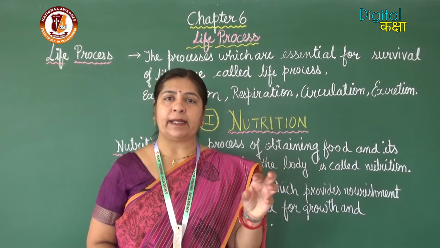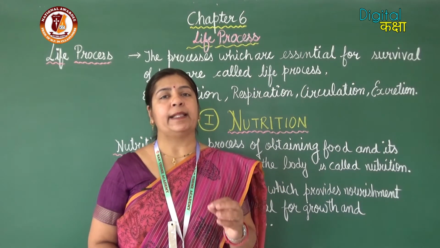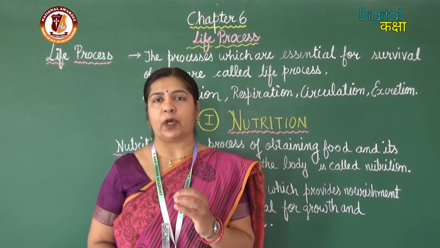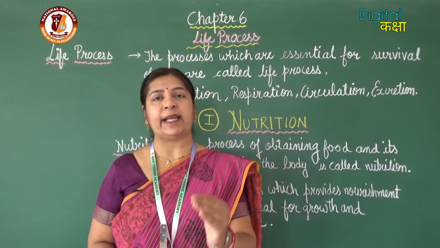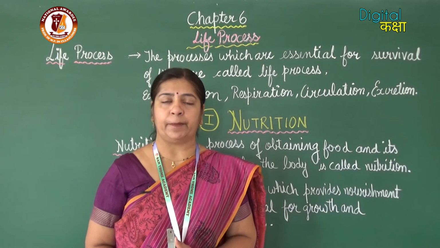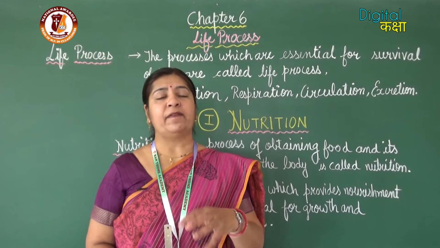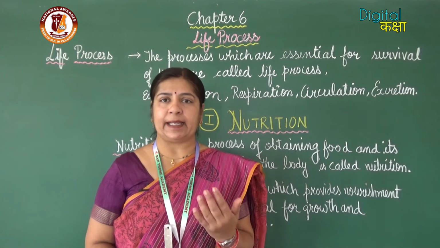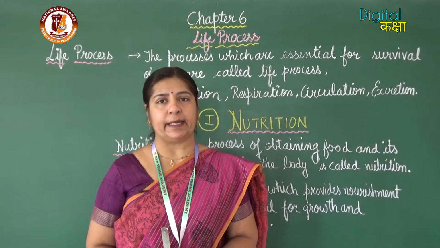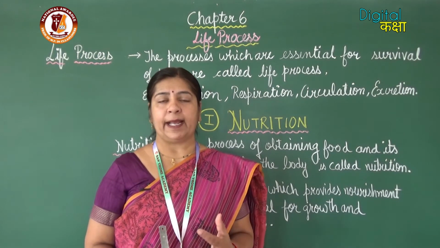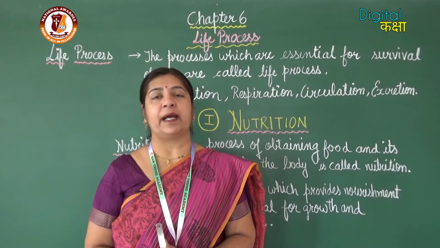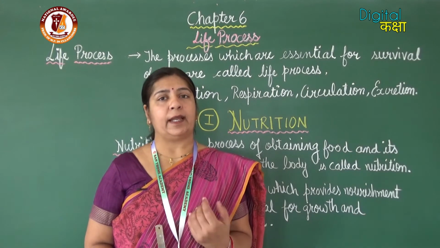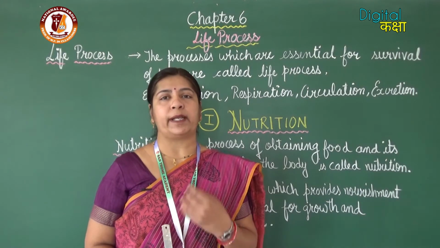Where will the food get converted into energy? That is inside the cells of our body. So, the digested food has to reach each and every cell of the body, and whatever waste is generated, that also has to be eliminated out of the body, like the gases, carbon dioxide, water vapor, etc. So, these are excreted out through the body.